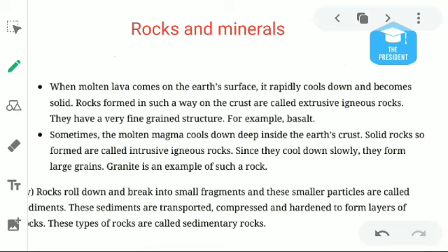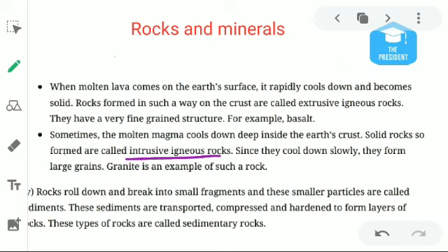I was discussing in the previous lecture that whenever magma tries to come over the surface of the earth, and due to some process the molten magma solidifies inside the earth, that is known as intrusive igneous rock.